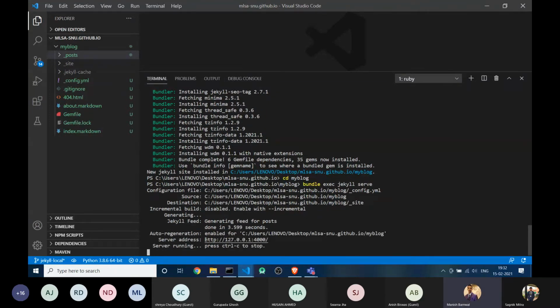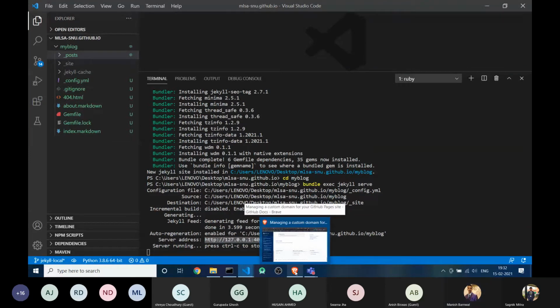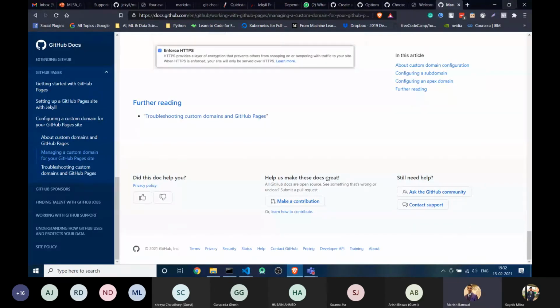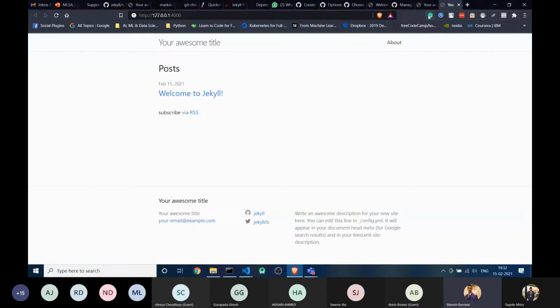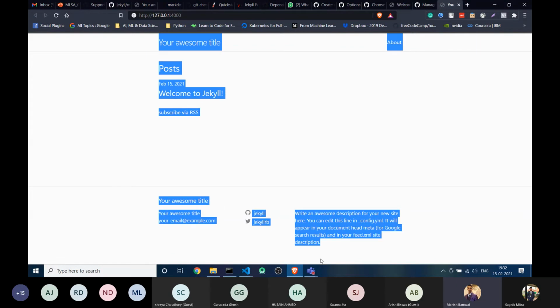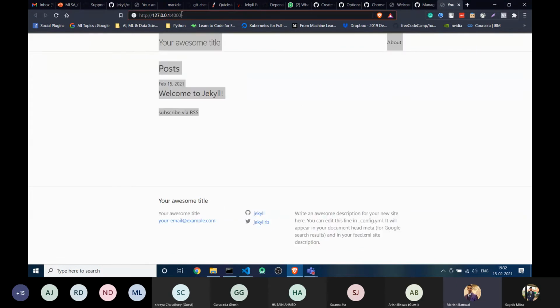You can see there's a URL. I hope you can see this. You just need to click on follow link. It will automatically open. Yeah, it's open. You can see the whole website is made automatically on my local server.